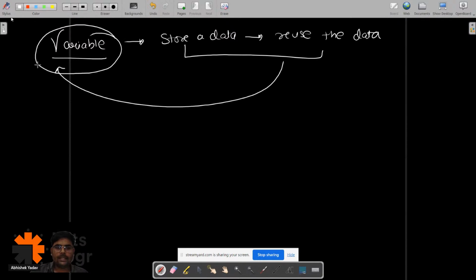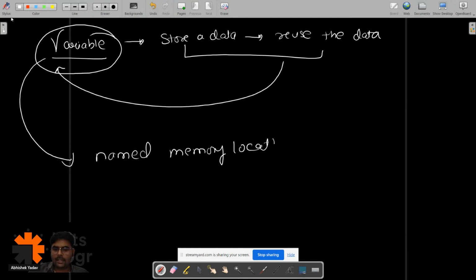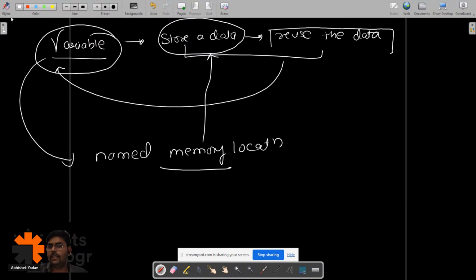A variable is a named memory location. We are giving a name to a memory location, and in that memory we are storing our data. Why are we storing our data? So that we can reuse the data. Is everyone clear till this point?